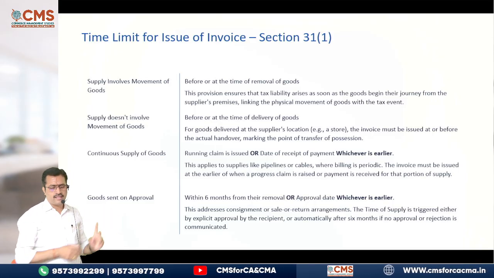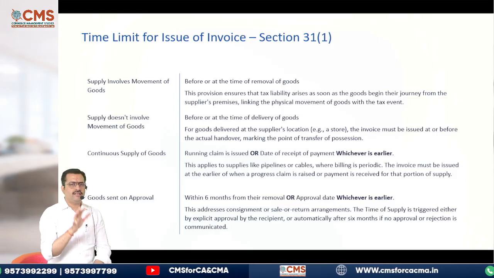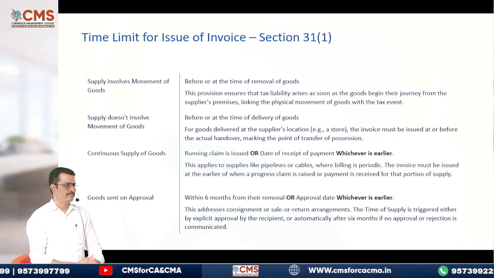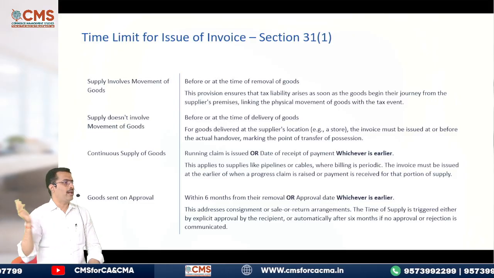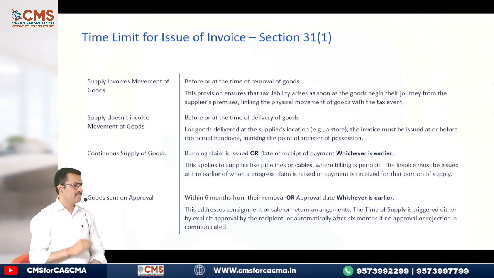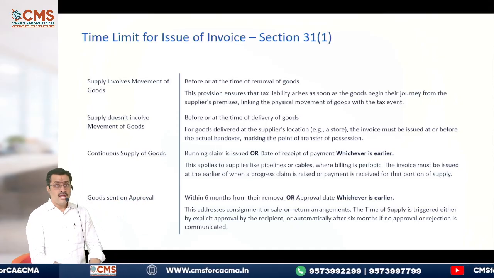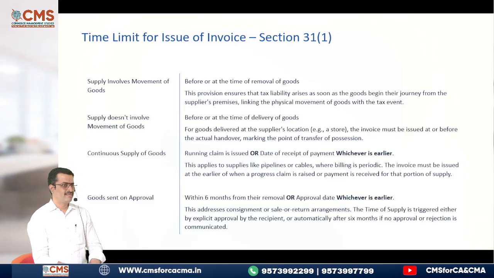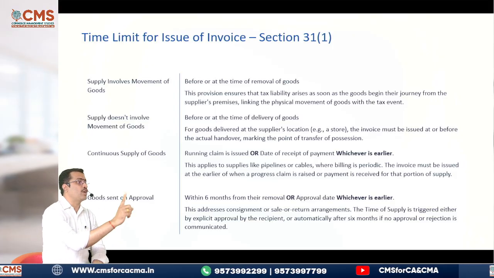Then see the third one. Continuous supply of goods. Continuous supply means, listen, CMS Institute requires white papers because they want to conduct the exam. Hence they went to a supplier: you please continuously supply, every month you give us 10 bundles. Or you might see water cans which are there outside our classroom. Every day please supply 10 water cans because students come and go. Since every day this is happening, this becomes a continuous supply.